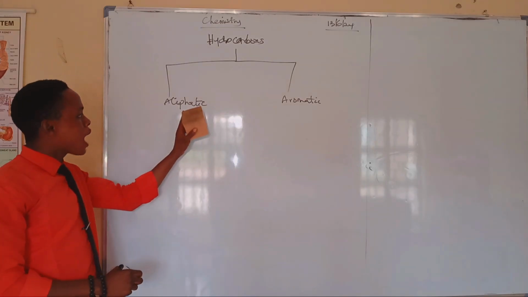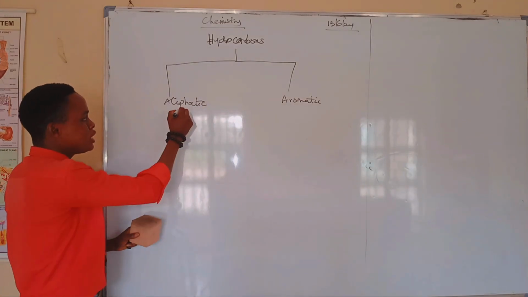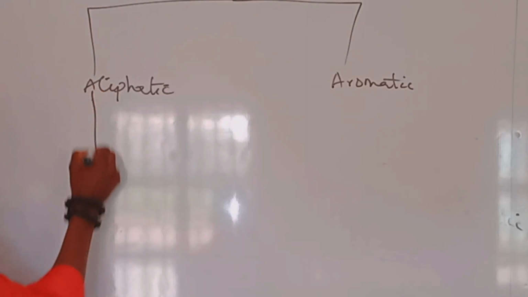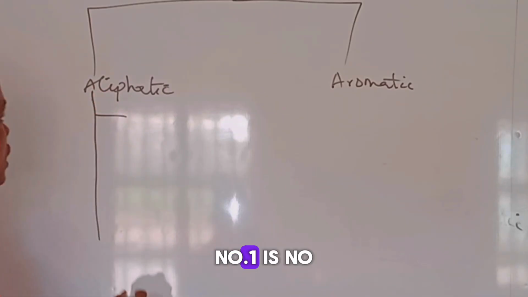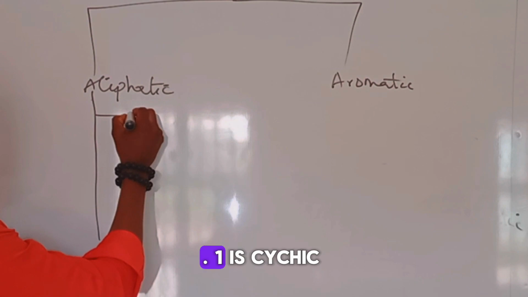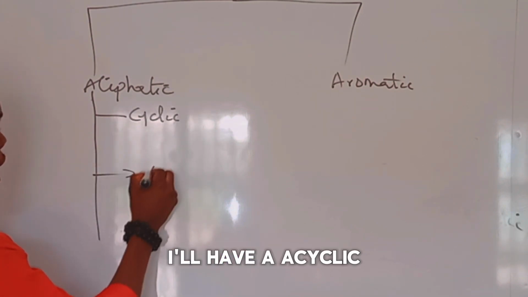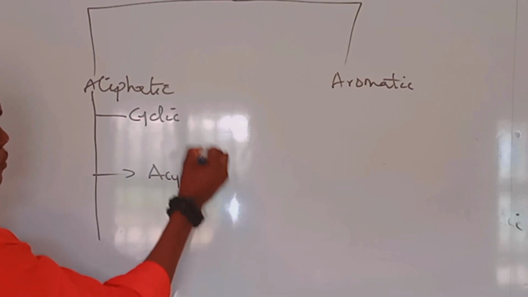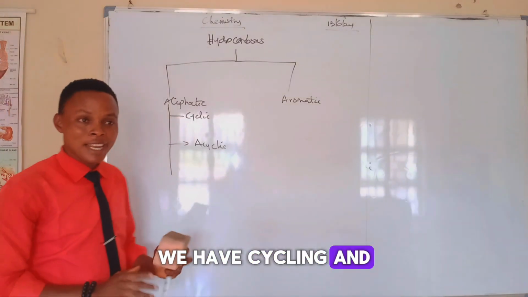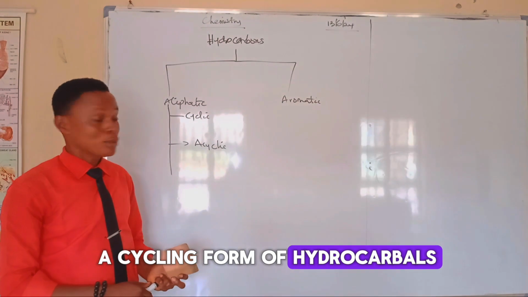The aliphatic hydrocarbon is further divided into two. Number one is cyclic, and we have acyclic. We have cyclic and acyclic forms of hydrocarbons.